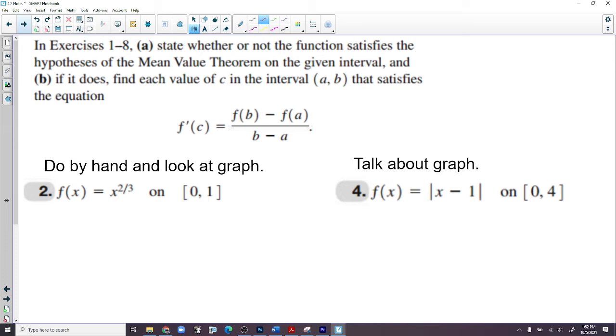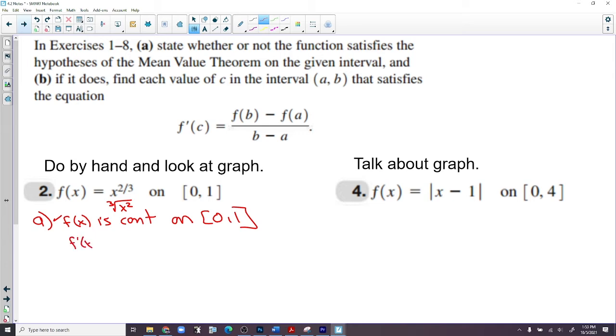A, state whether or not the function satisfies the hypothesis of the mean value theorem on the given interval. So A here is f of x equals x to the 2/3. Can I say that f of x is continuous on 0 to 1? Well, we have to be careful here because this is the third root of x squared. But can't we take the third root of anything? We're okay with that. So check, that's good. I'm okay with that statement.